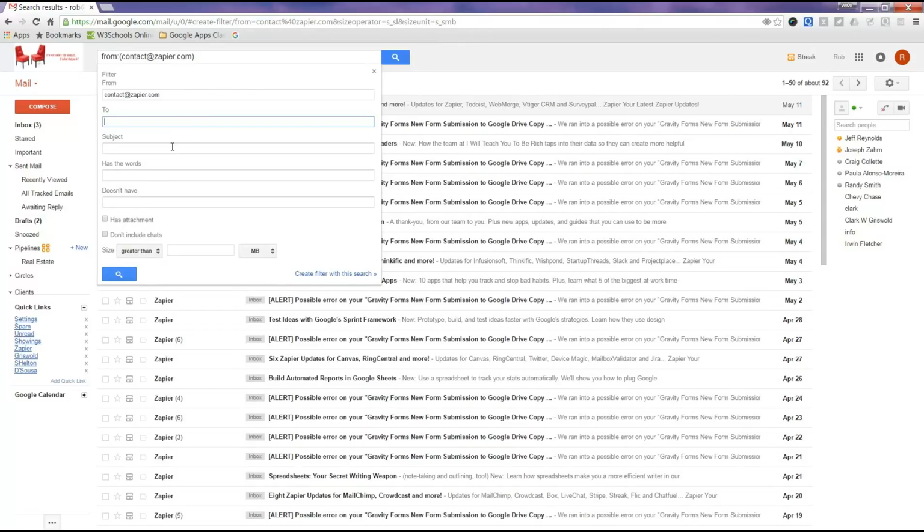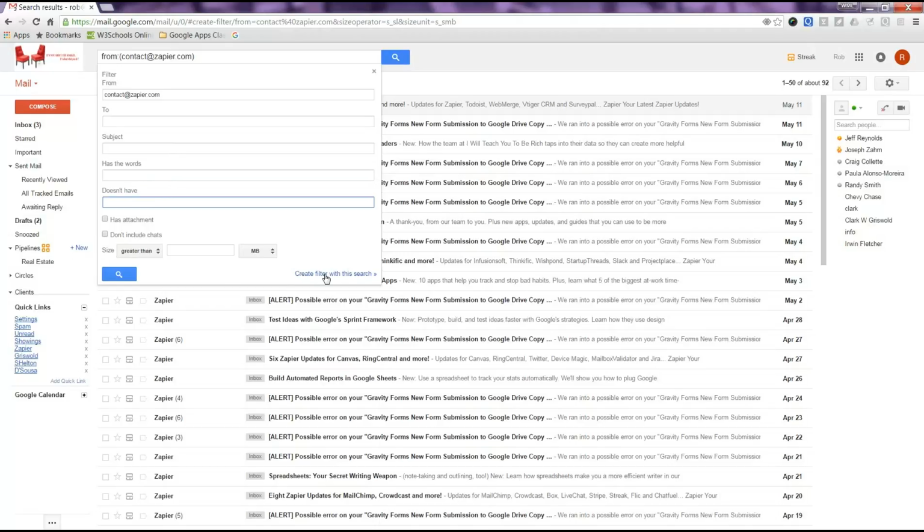Then you can put in subject words, or words it has or doesn't have. So if a word creates 500 results and 300 of them have a word you don't want, you put that in the doesn't-have field. Then there's has attachments and don't include chats. If you want to create a filter for a person and you have an instant message chat with them, it'll pull those in. You can also do sizes and things like that. It does all kinds of great little filters or rules.